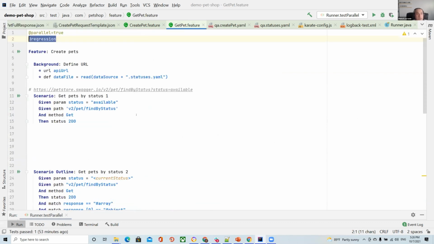Okay, and after that, from our config.js, we specify that we have a specific URL for our API test cases. And Karate knows exactly that it's our URL for our test cases. Okay, after that, we can read some different data files. It can be a CSV or YAML file, it doesn't matter. And Karate can read these files, and we can specify the data source. If it's a QA environment or dev environment, we can switch these different data files.